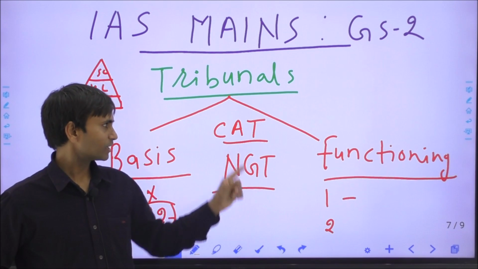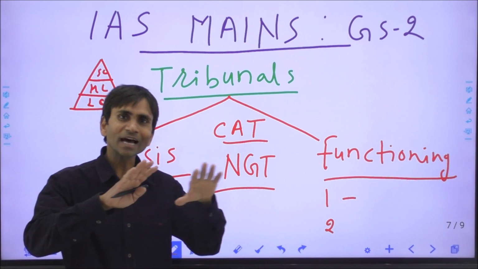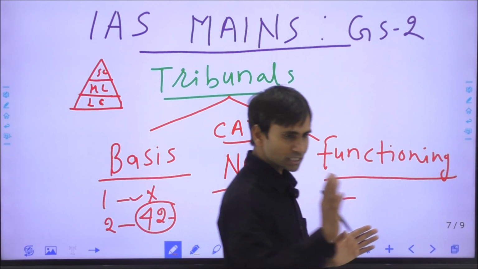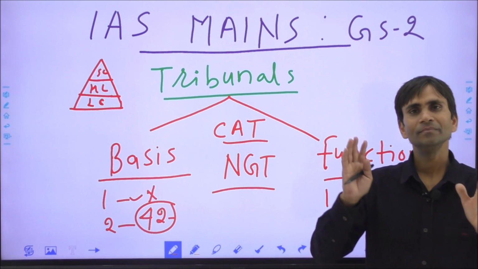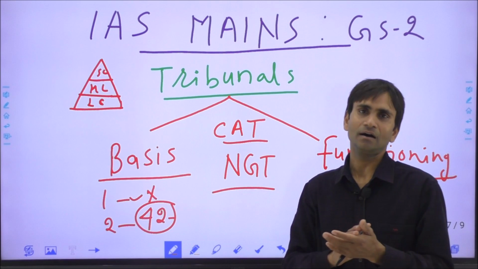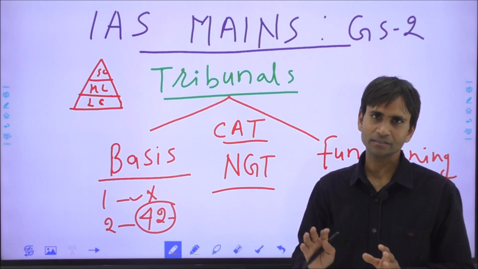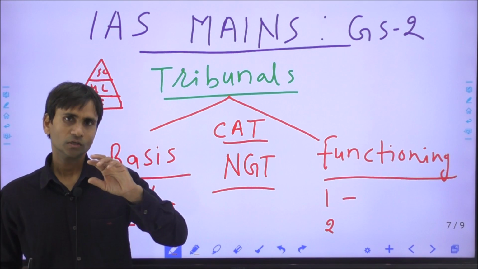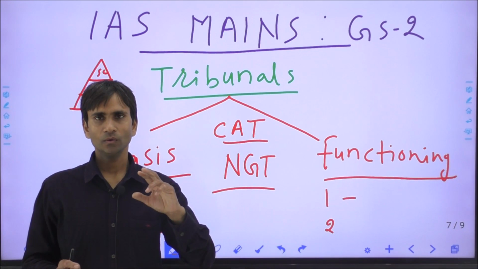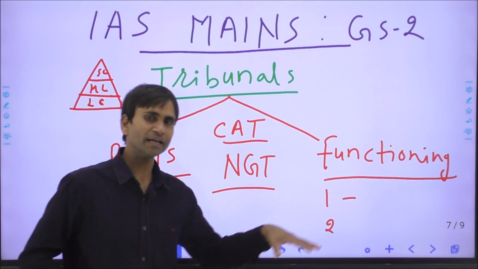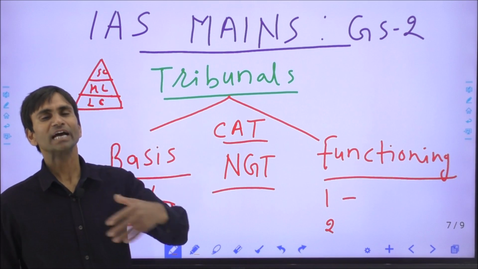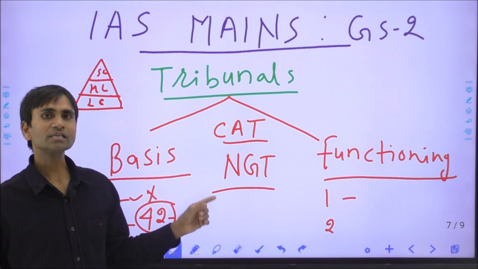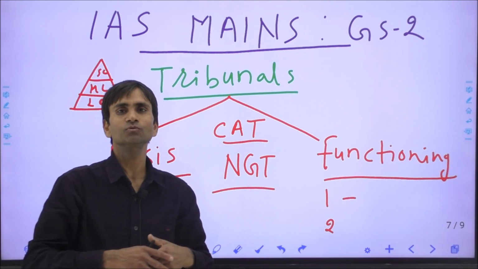So the tribunals are not just quasi judicial bodies. Simply, quasi judicial bodies exercise only civil court powers. For example, the Election Commission of India has the power of a civil court and enjoys many quasi judicial powers, but tribunals have more power than the quasi judicial bodies.